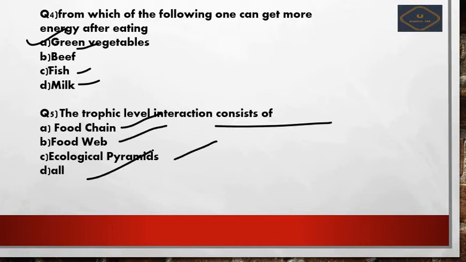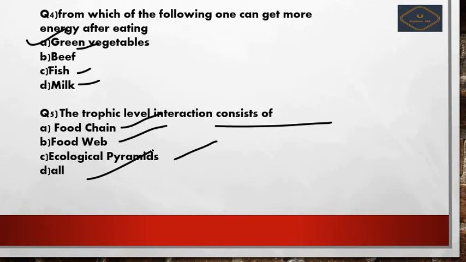Option D is all of the above. So which one of the following options is correct? The trophic level interaction consists of only food chain, or only food web, or only ecological pyramid, or all of the above. So you have to decide. Please pause the video and try to attempt this question.